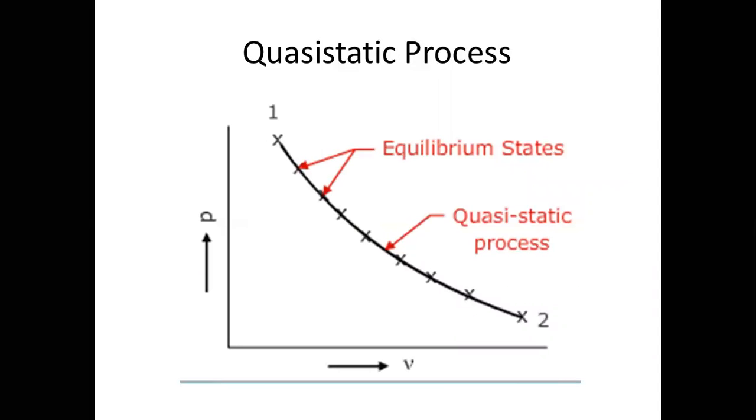Then, between 1 and 2, when you draw that in the PV diagram, you will get nearly 5 to 6 points where there will be a definite path followed. And each point in this graph is an equilibrium state, and this process is slower than the previous one. That's why you can know the path followed by it, and you can calculate the work done in that process. That's why quasi-static process is very much important in view of thermodynamics.